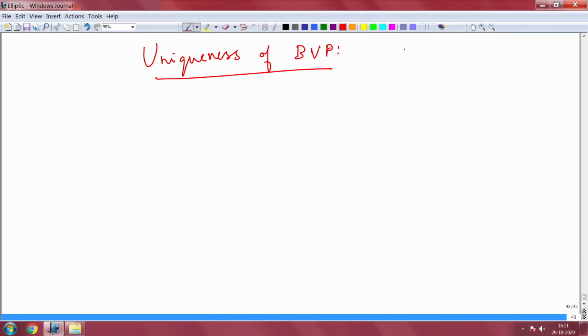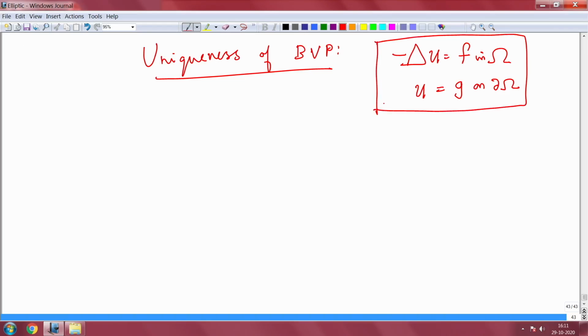What is our boundary value problem? We have here minus Laplacian of U is equal to F in omega, that is our problem. U is equal to G on d omega. When I say uniqueness, we are not claiming there is a solution. That means there may not exist one. So, the theorem is there exists at most one solution, at most, that is the theorem. Okay. There exists at most one solution.